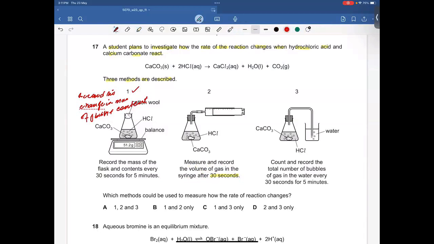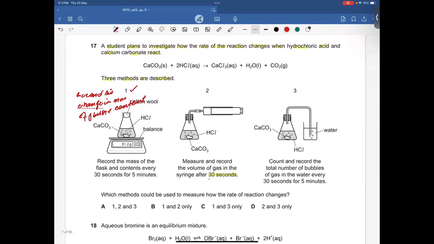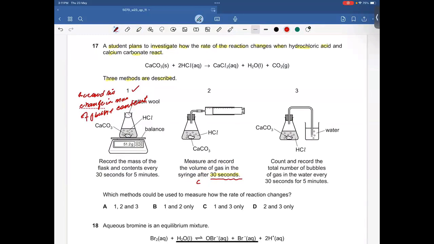So within this short time, we cannot collect the total volume of carbon dioxide in the gas syringe, which means in this shortest span of time, we cannot find the rate of reaction. And so the second option is incorrect.